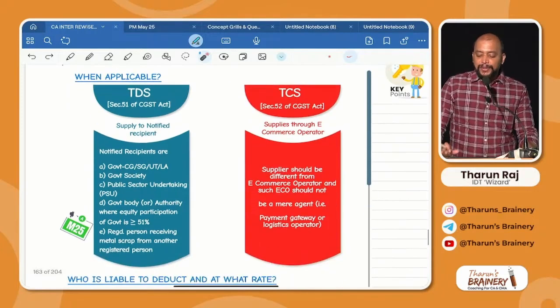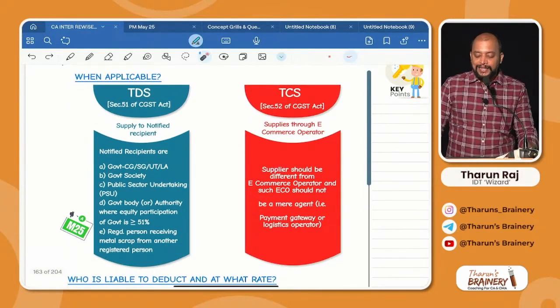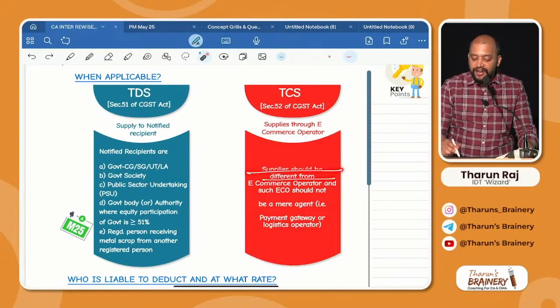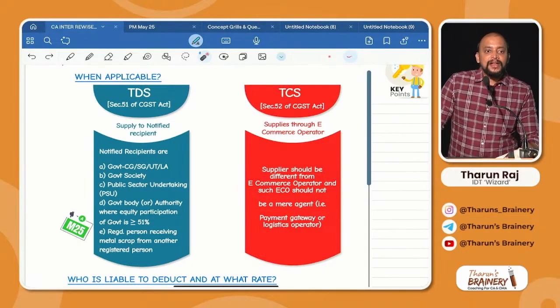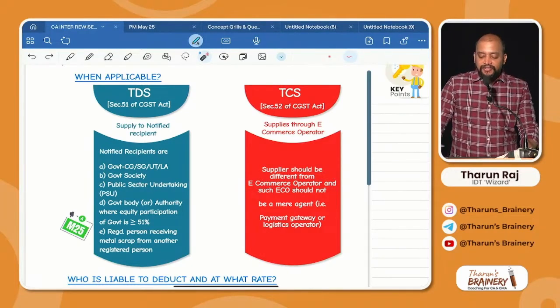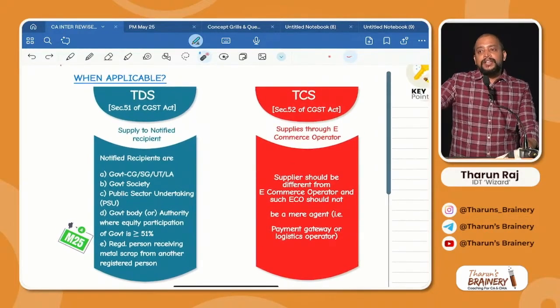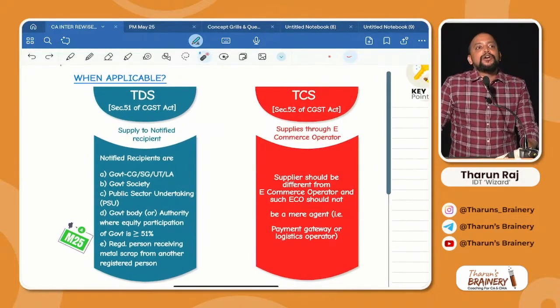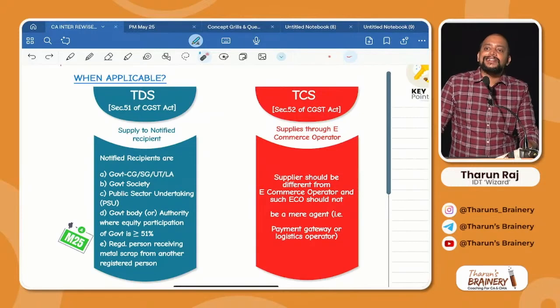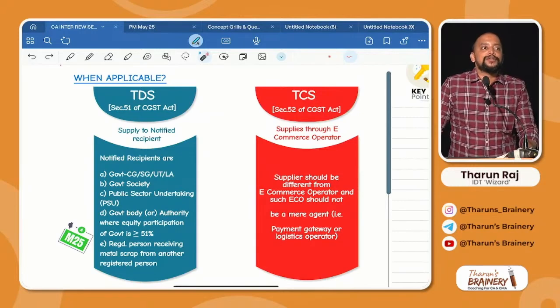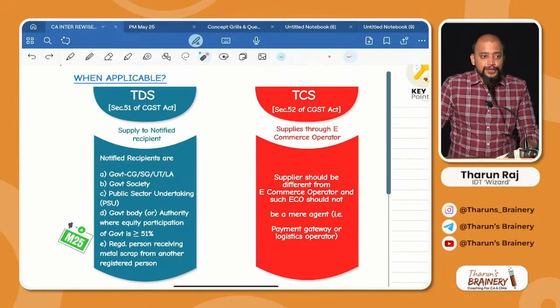And when will it be called supplies through an e-commerce operator? The supplier should be different from the e-commerce operator. Means, for example, if I am a supplier and I have my own app, and through my own app I am providing services, will it be called supplies through an e-commerce operator? Example, IRCTC provides ticket booking through the IRCTC app. Is it supplied through an e-commerce operator? No. If they provide ticket booking through the Ixigo app, then it will come under supply through an e-commerce operator.